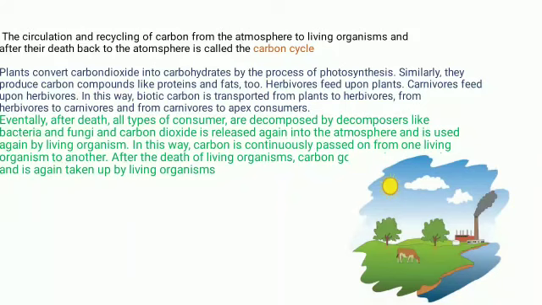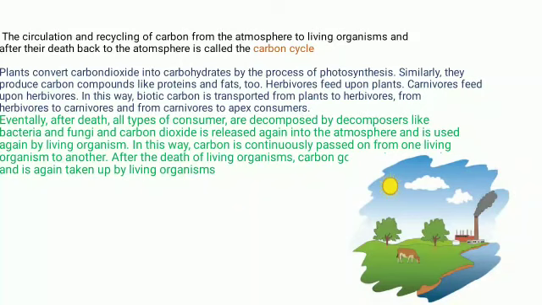So carbon is recycled. Plants convert carbon dioxide into carbohydrates by the process of photosynthesis. Similarly, they produce compounds like proteins and fats too. Herbivores feed upon plants. Carnivores feed upon herbivores. In this way, the biotic carbon is transported from plants to herbivores, from herbivores to carnivores, and from carnivores to apex consumers. So you can see the order from producers to herbivores, herbivores to carnivores, and carnivores to apex consumers. So carbon is getting converted from one consumer to another.